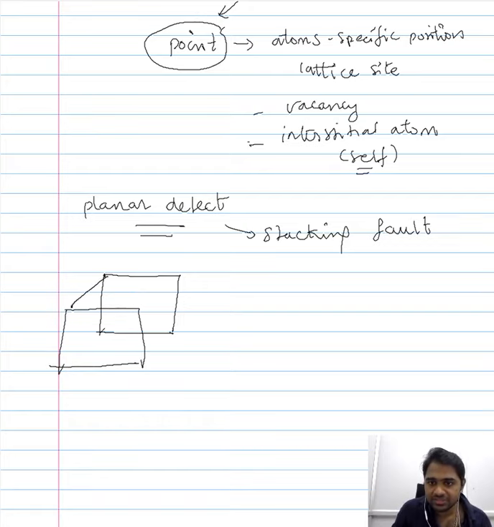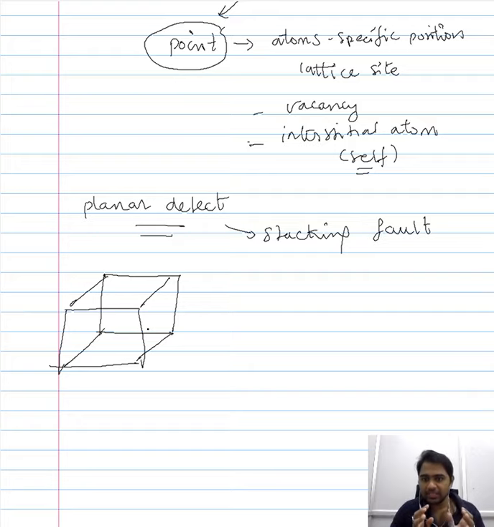Depending on the plane you consider, there are two stacking sequences that are possible. If you recollect, the stacking sequence is nothing but you begin by considering a single plane, representing it in two dimensions, and you build up on that plane by adding the next layer of atoms onto it, so that it comes towards you.